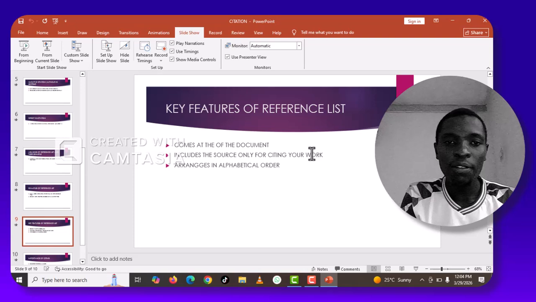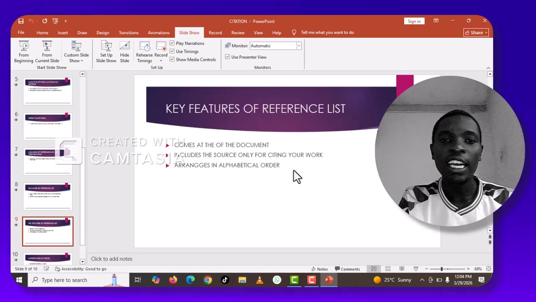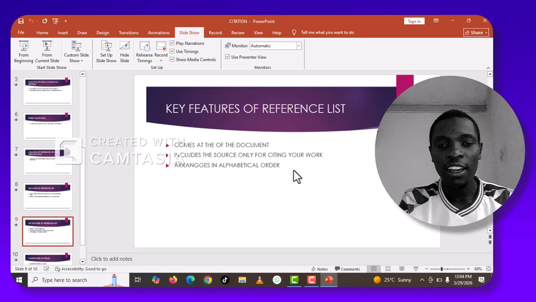Then we have another one: it is arranged in alphabetical order. The reference list arranges all authors in alphabetical order, in the order of their letters.